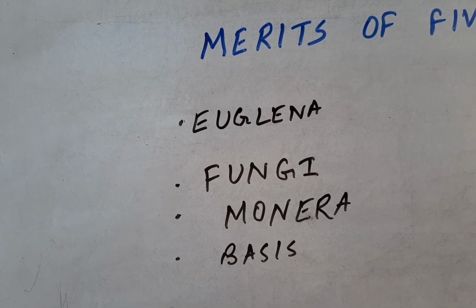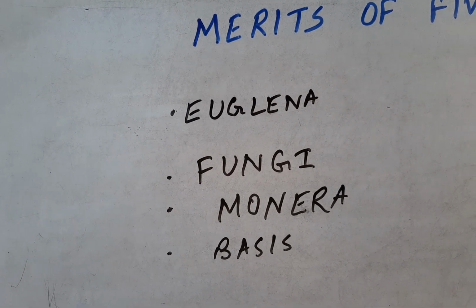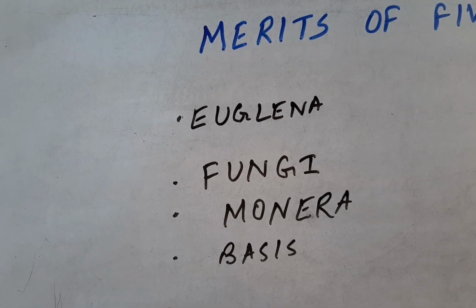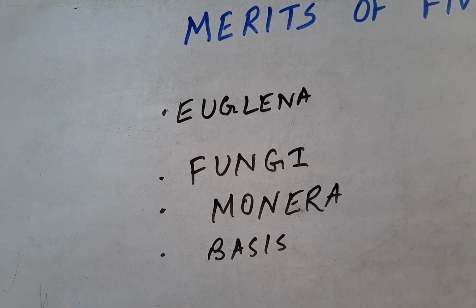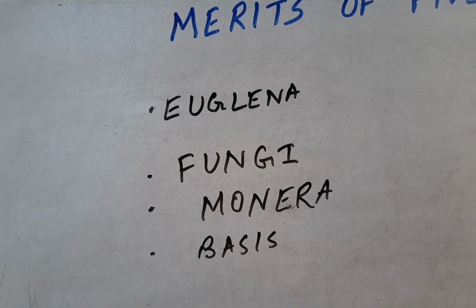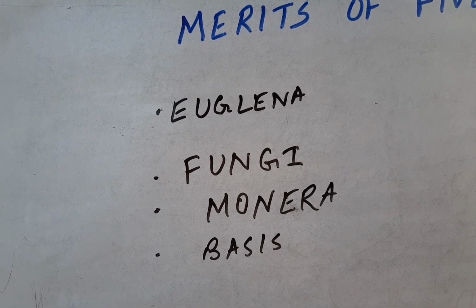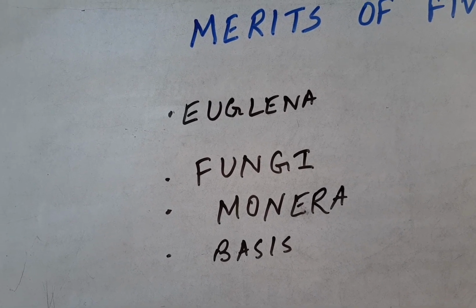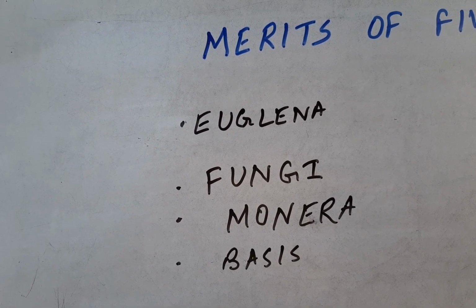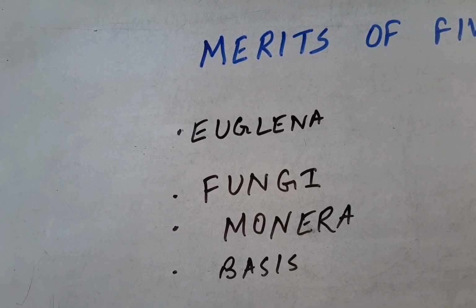Finally, the basis of this classification. The five kingdom classification system is basically based on cellular organization, the mode of nutrition and the complexity of the structure of the organism. So these were the basic factors that were used in the earlier two kingdom classification. Next comes the system of this classification.